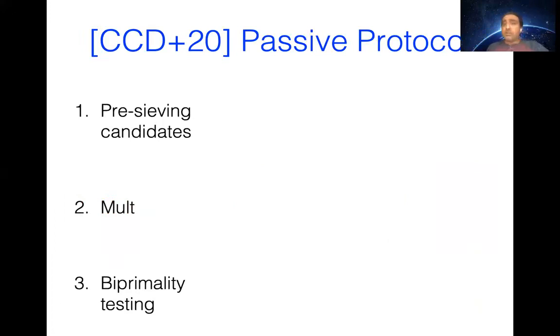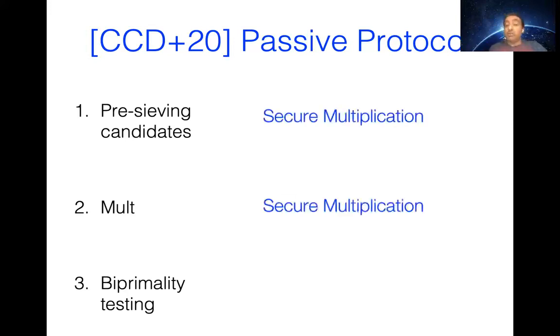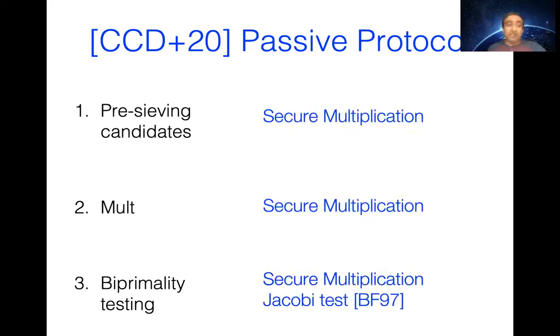Another thing that was crystallized in the work of Chen et al. is that essentially, to design a protocol in this framework, all you need to do is reduce it to designing just the secure multiplication functionality. In fact, all these 3 steps can be reduced to secure multiplication, especially in the passive setting, but they also have a similar theorem in the active version, but we are going to focus first on the passive version.